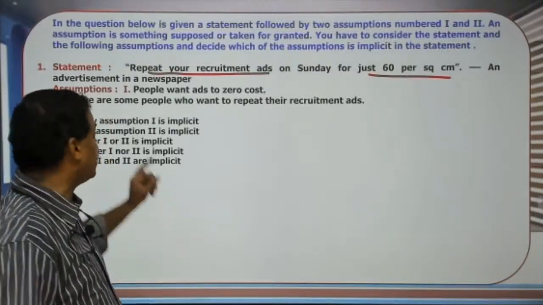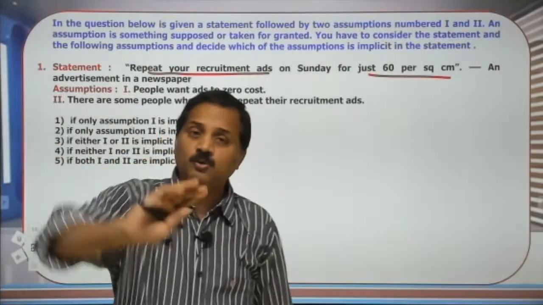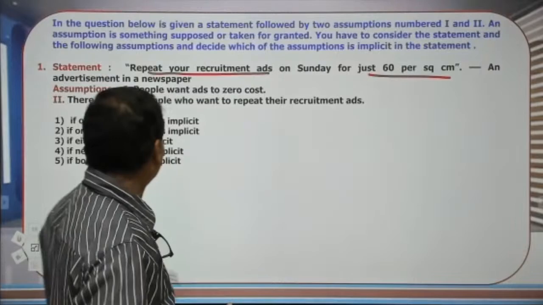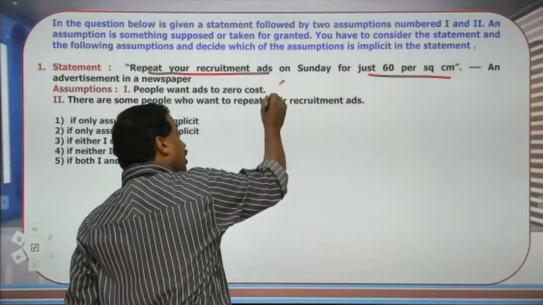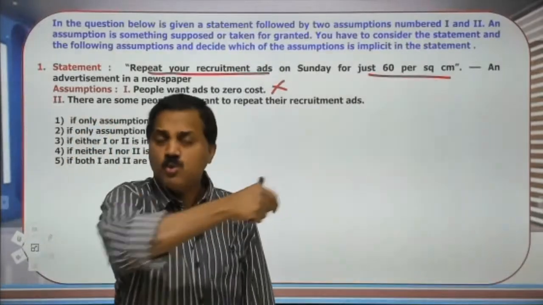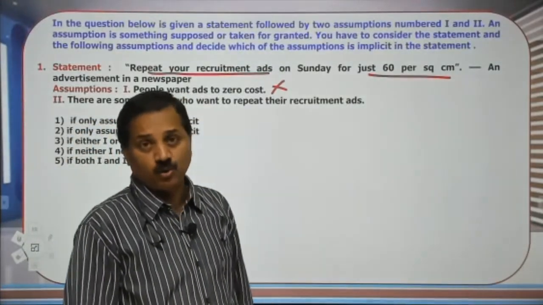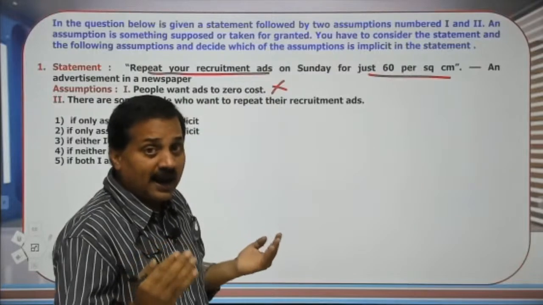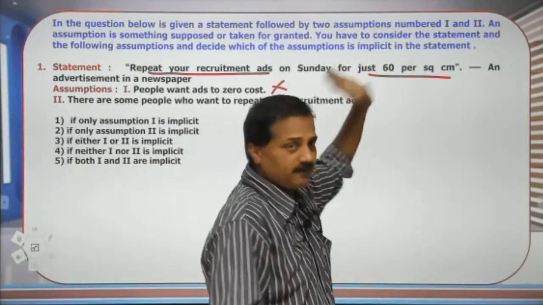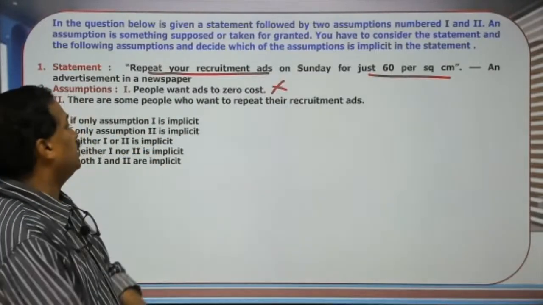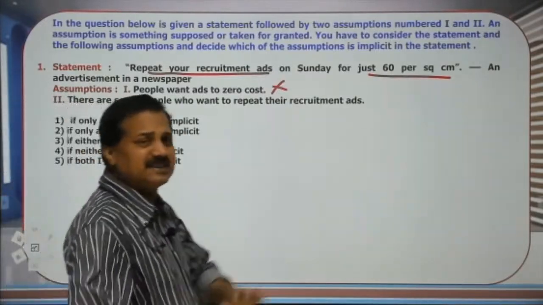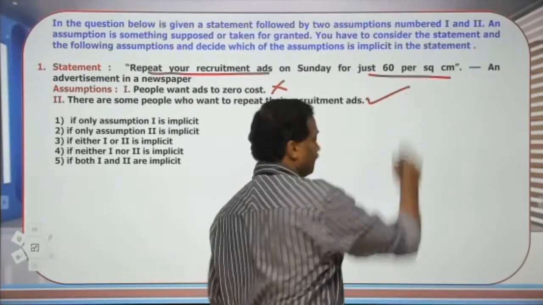If such an assumption is given, then it would be correct. But here, people wanting ads to cost 0 is not there. People don't want the ad to cost 0, but people want their ad to cost less, that is there. So the first one is ruled out. Second, there are some people who want to repeat their recruitment ads. That is a very valid assumption.